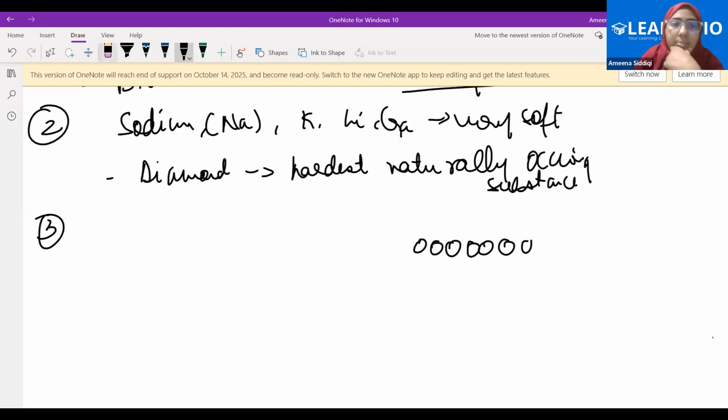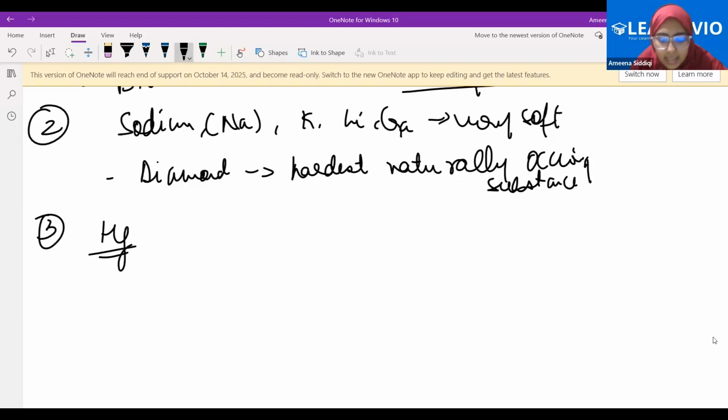Now, tell me an exception to the high melting and boiling point of metals. Mercury. Why? Excellent. Because it has a very low melting and boiling point. And can you tell me any other metal which has lower melting and boiling points?